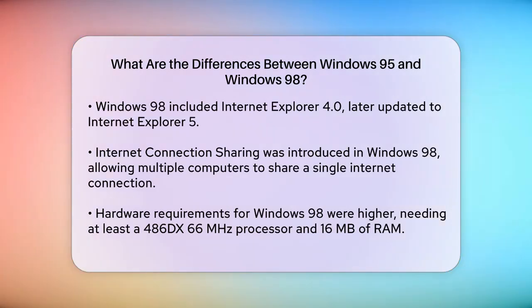In terms of hardware requirements, Windows 98 needed a bit more power than Windows 95. For Windows 98, you needed at least a 486DX 66 MHz processor, 16 megabytes of RAM, though 24 megabytes was recommended, and about 195 megabytes of free hard disk space for an upgrade from Windows 95. For a full install, it required around 175 megabytes to 255 megabytes of free space on a FAT32 drive.